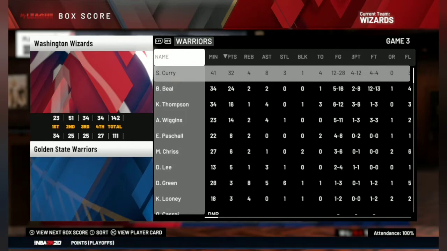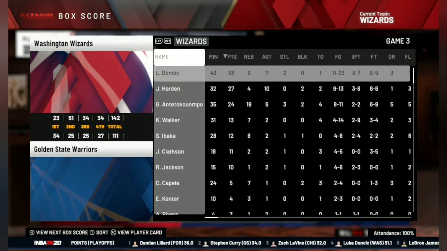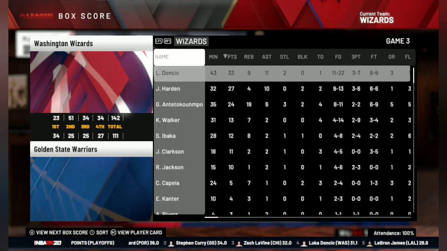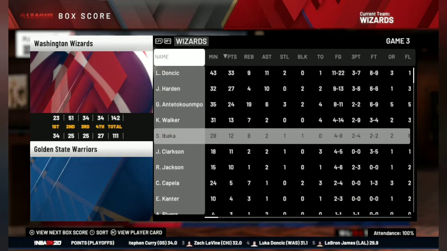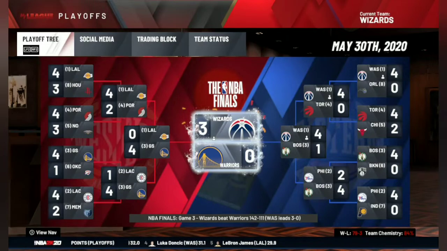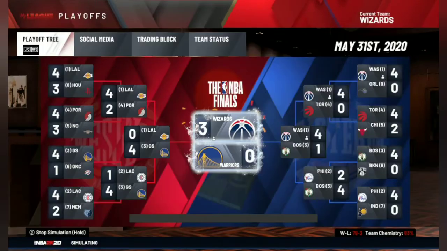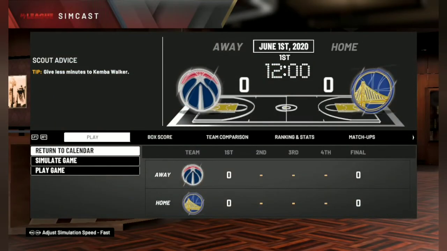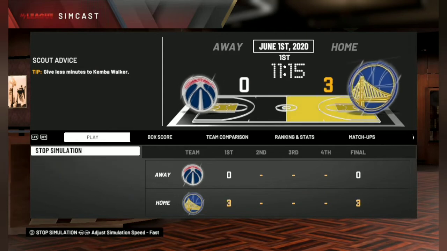So let's see the game 3 stats here. Luka Doncic putting up almost a triple double. James Harden and Giannis both with double doubles. So let's move to game 4. I'll simcast this game 4 and probably go for some gameplay if we are winning this game.